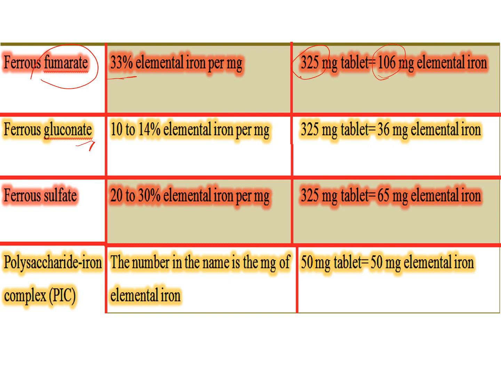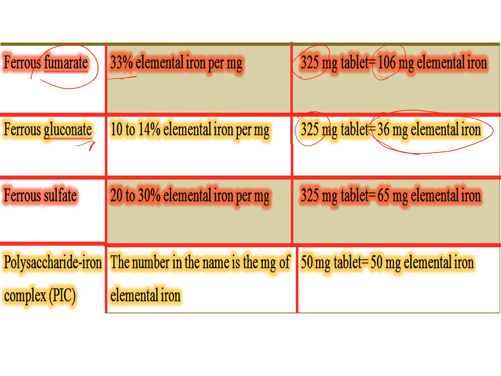For ferrous gluconate, it is 10 to 14%. If you choose to give a 325 milligram tablet, keep in mind this will give you only 36 milligram elemental iron. So keep this in mind if you are choosing to give oral iron.